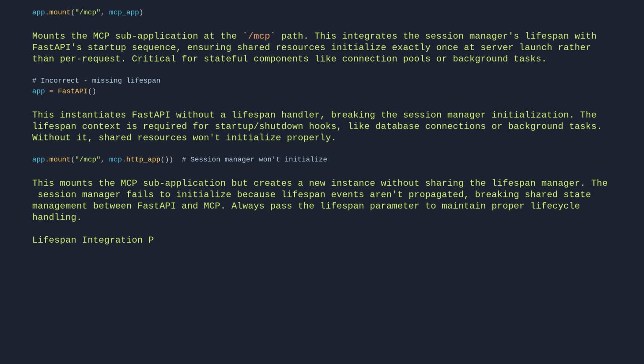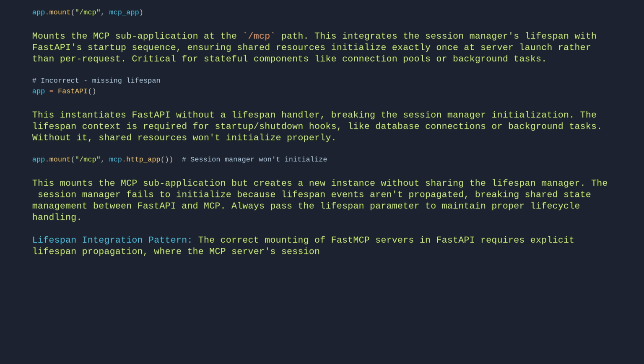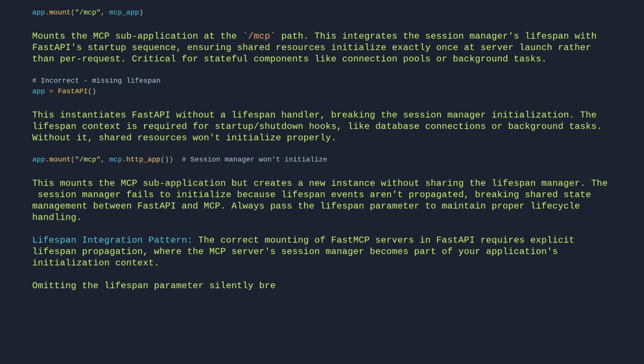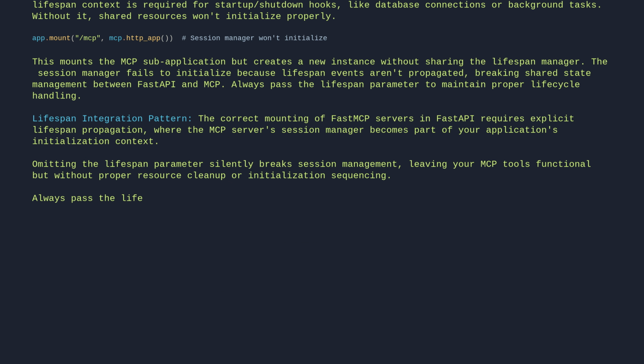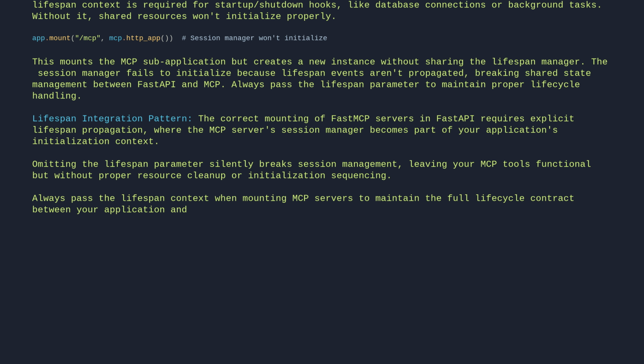Lifespan integration pattern. The correct mounting of FastMCP servers in FastAPI requires explicit lifespan propagation, where the MCP server's session manager becomes part of your application's initialization context. Omitting the lifespan parameter silently breaks session management, leaving your MCP tools functional, but without proper resource cleanup or initialization sequencing. Always pass the lifespan context when mounting MCP servers to maintain the full lifecycle contract between your application and the MCP framework.